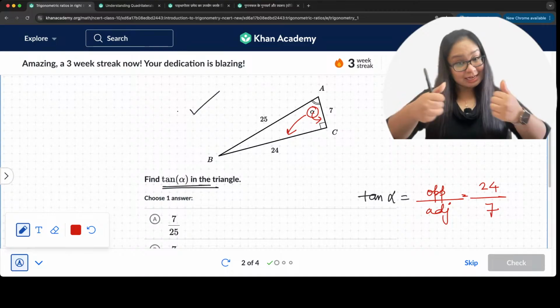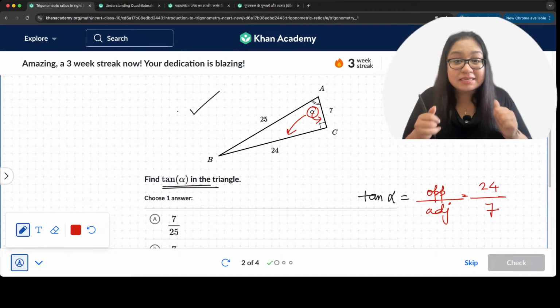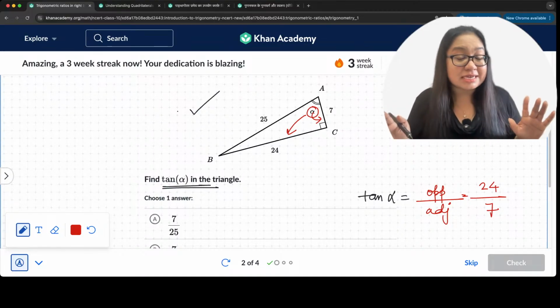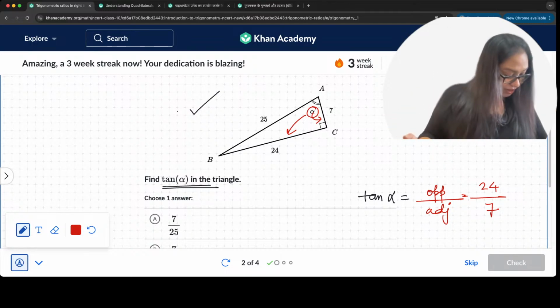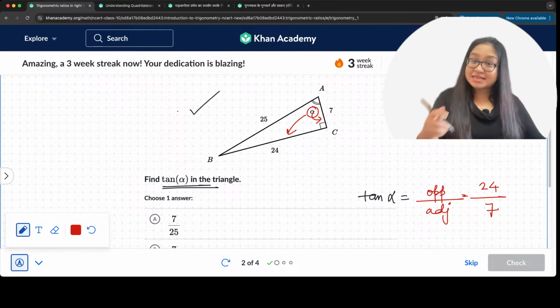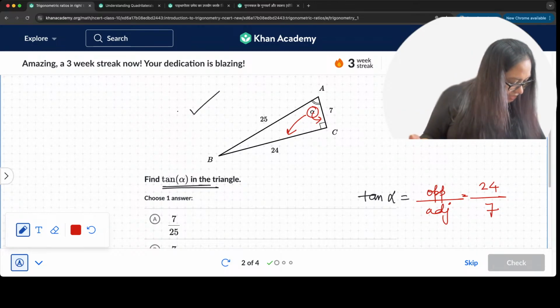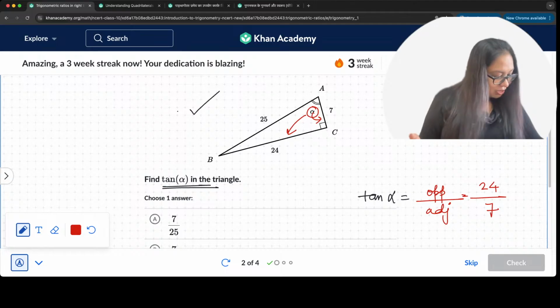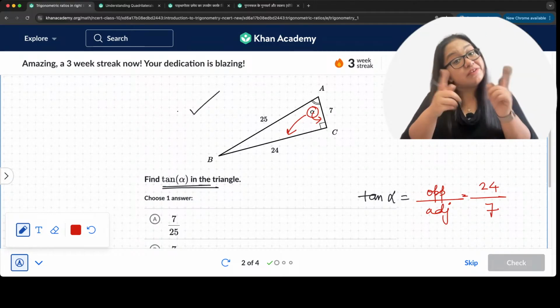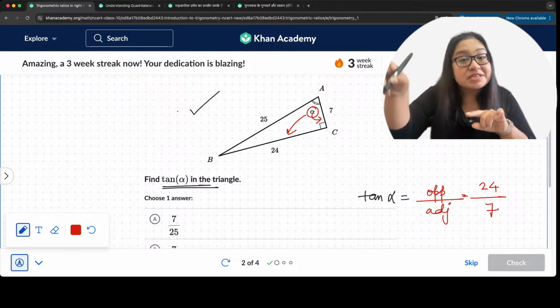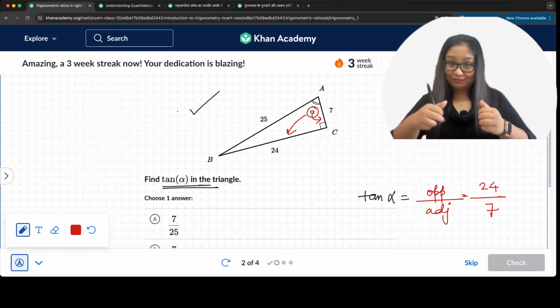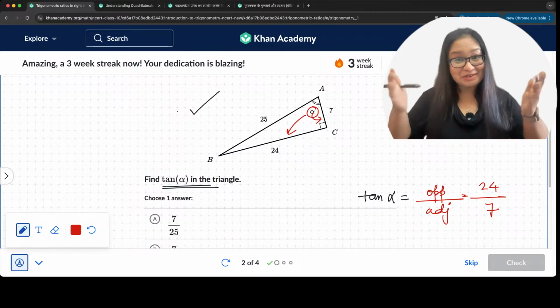Everybody understands? Tell me in the chat, give me a thumbs up if everybody understands. I will see that you guys are understanding. Okay, I can see. Dilip got 24 by 7. Shantu says yes, you're understanding. Rishi says 7 by 24. Oh, not 7 by 24. 24 by 7. Right? Tan is always opposite upon adjacent. Okay. All right. Awesome. We're good.